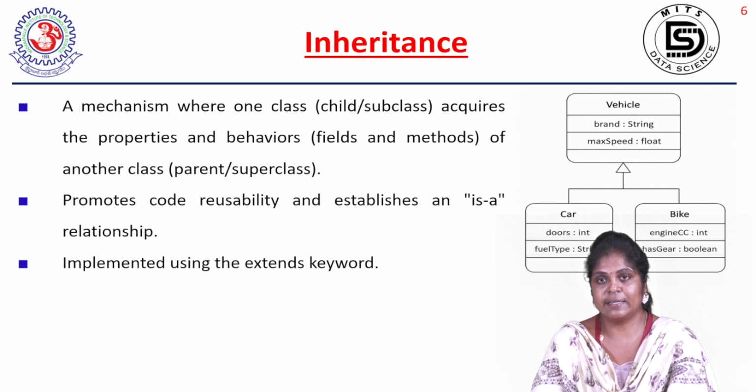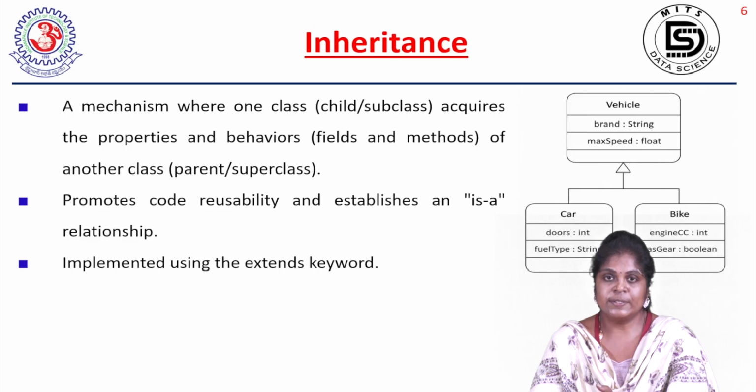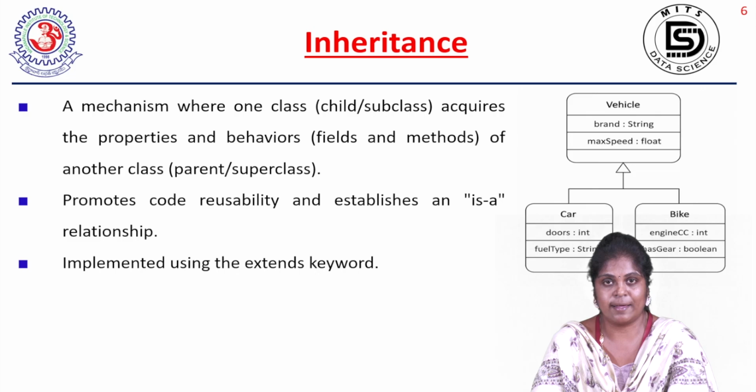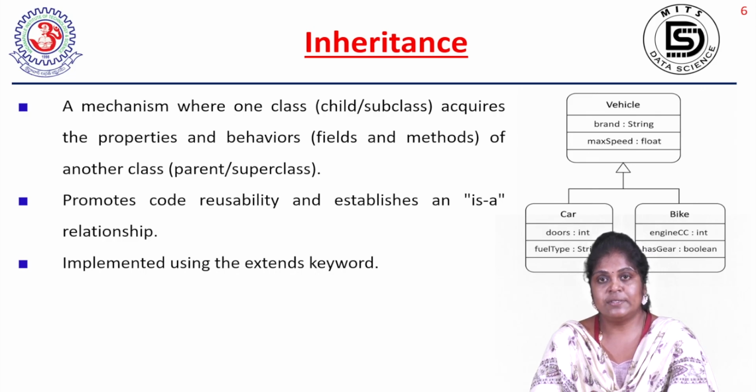So like that we can tell inheritance is a relationship. Here we come to know some of the terminologies like parent class, superclass, subclass, child class. A class which is giving properties to another class is called a parent class or superclass. A class which is taking the properties from another class is called a child class or subclass. Then how is inheritance implemented in Java? With the help of the extends keyword.